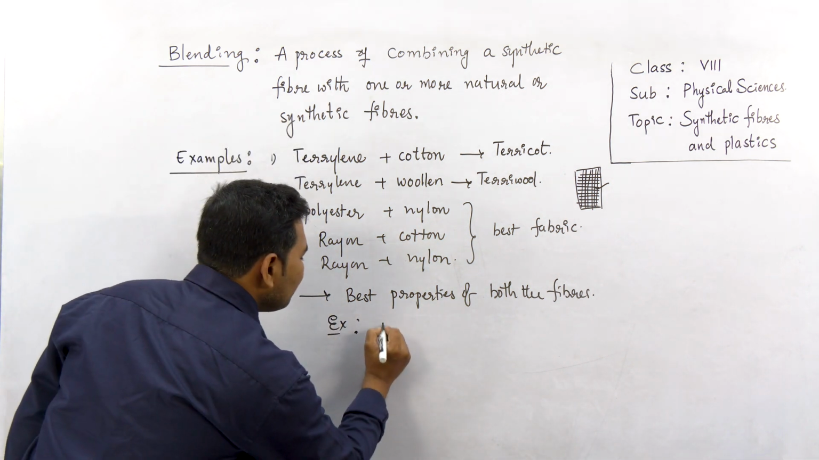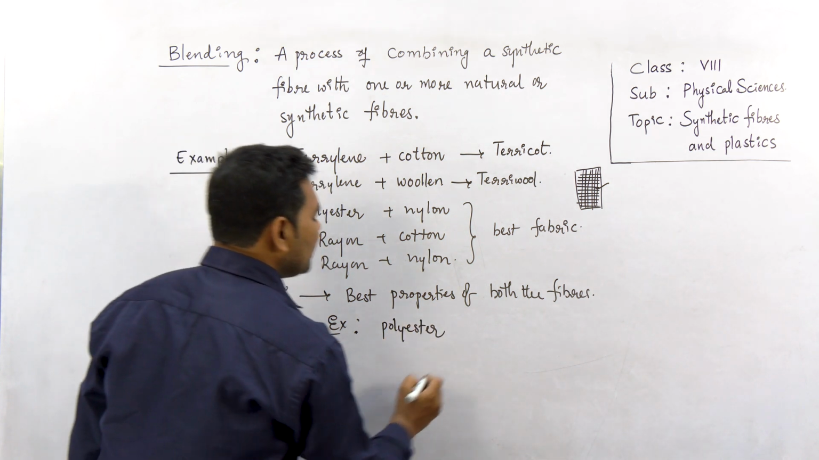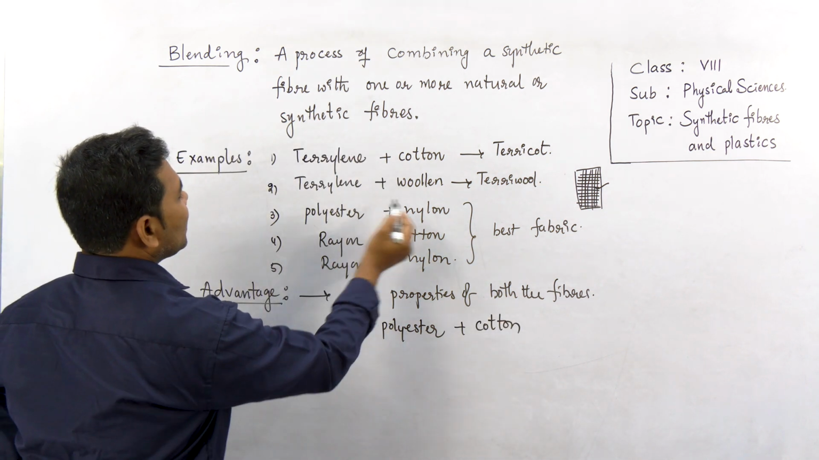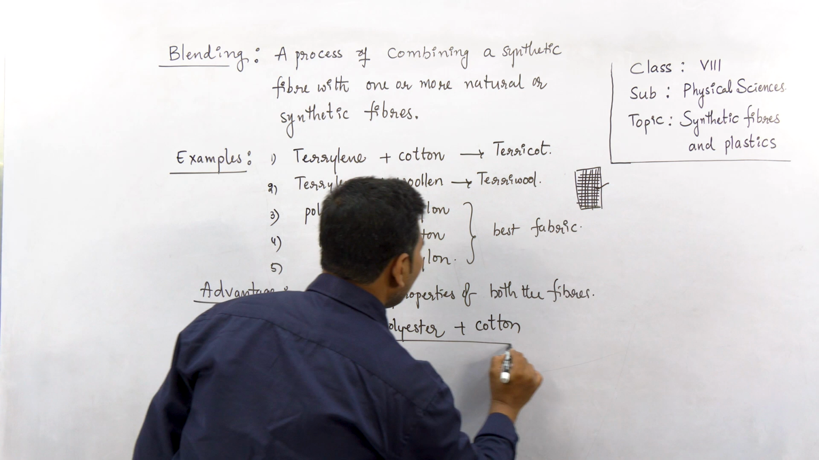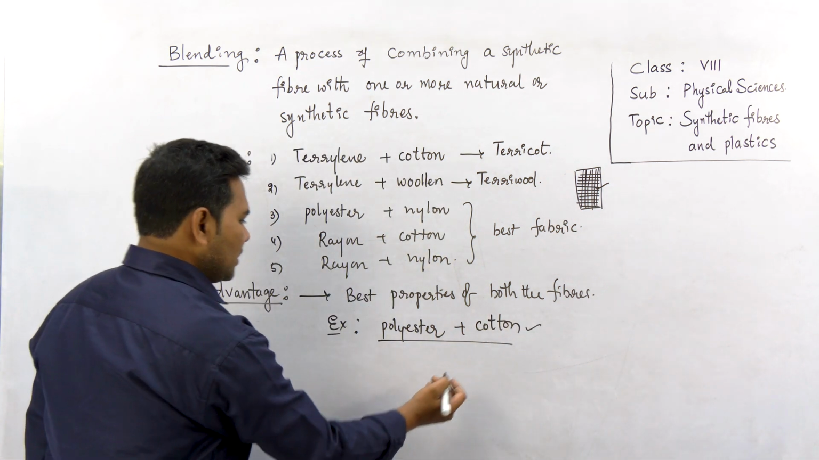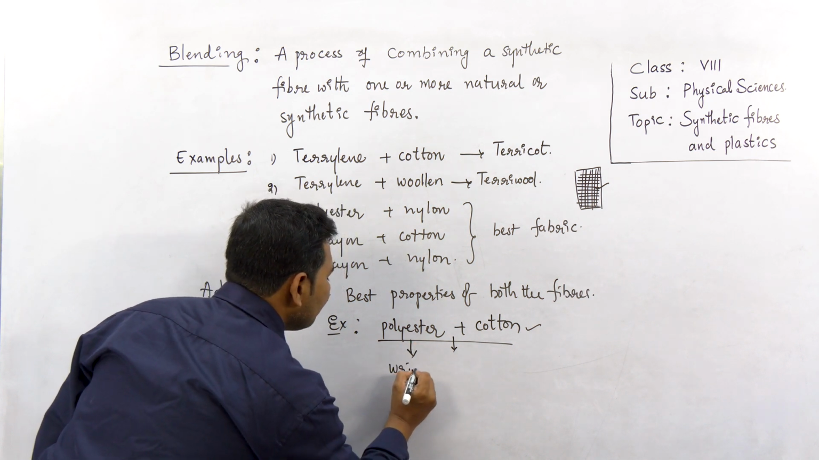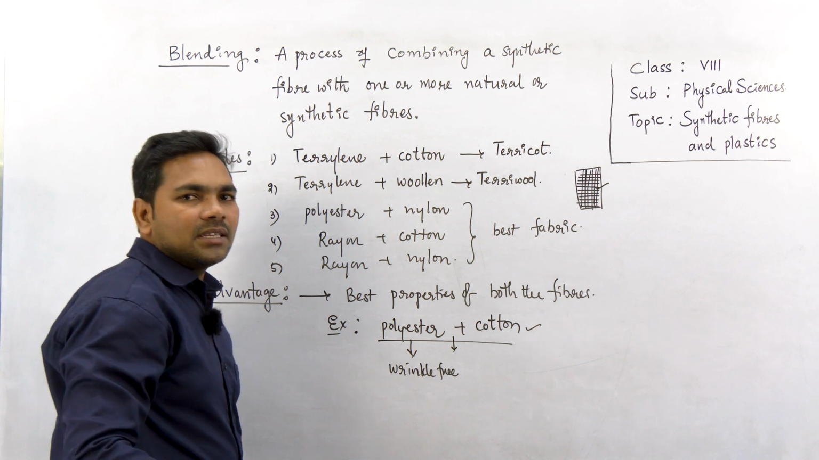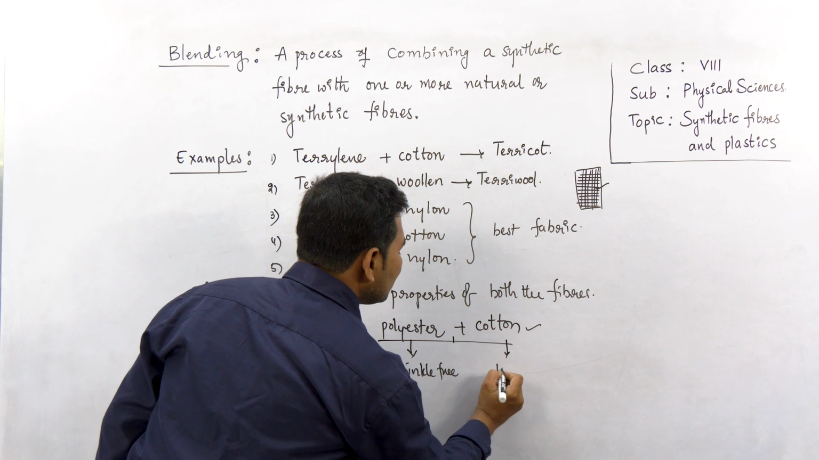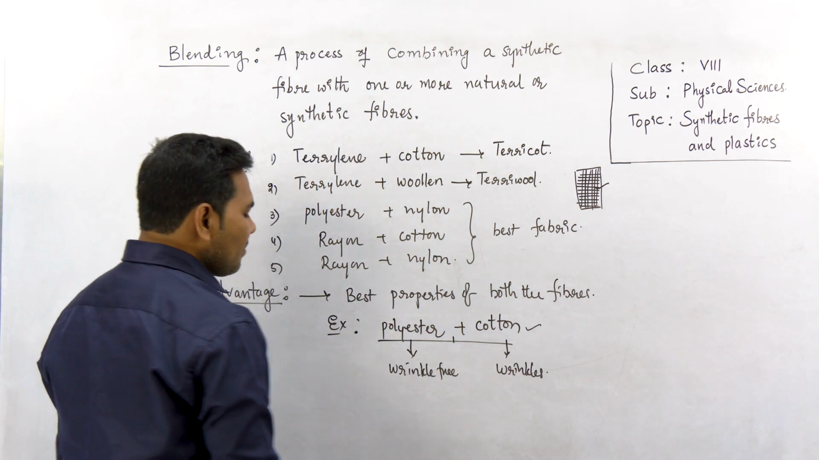If I mix polyester, one of the synthetic fibers, with cotton, polyester generally mixed with woolen, cotton, right? When polyester is mixed with cotton, you see advantages. Being a synthetic fiber, polyester is wrinkle free. It doesn't generally fold, whereas cotton wrinkles. Cotton gets many folds very easily.